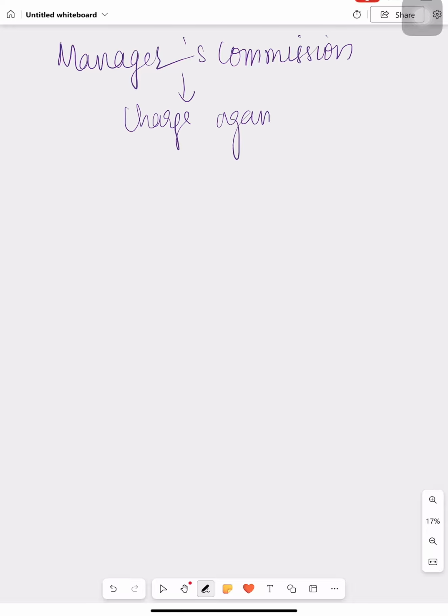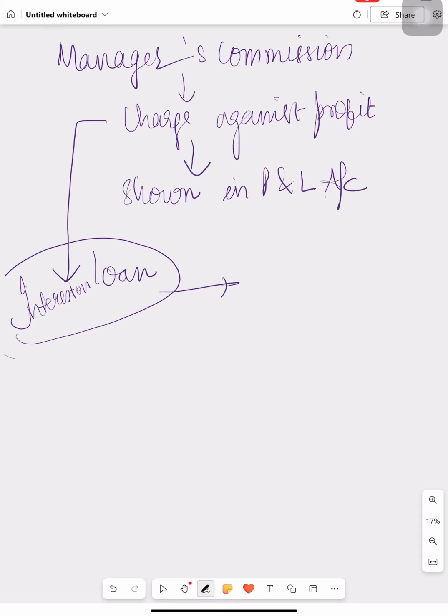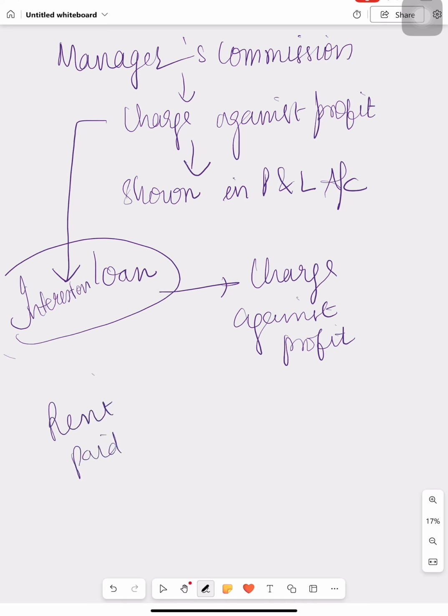In this video, I will be telling you about the manager's commission. You know what? Manager commission is always considered as a charge against profit. It is charge against profit, therefore it is shown always in profit and loss account. Similarly, interest on loan is also considered as charge against profit. Apart from this, rent paid is also considered as charge against profit.